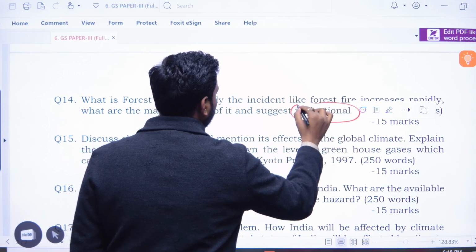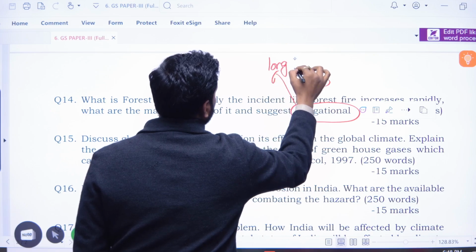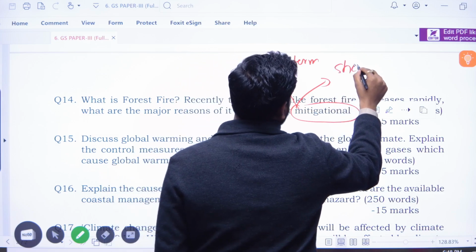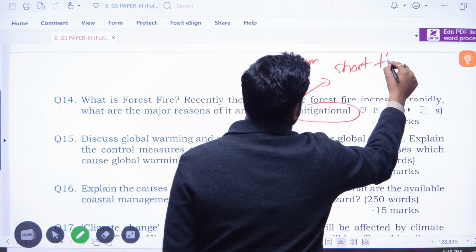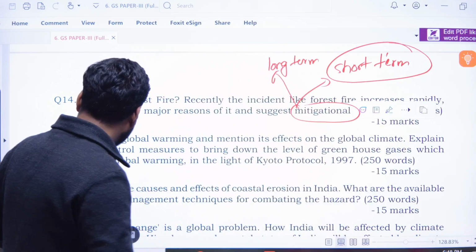One is a long term approach, and one is a short term approach. We have to take two approaches, long term approach and short term approach. Okay,